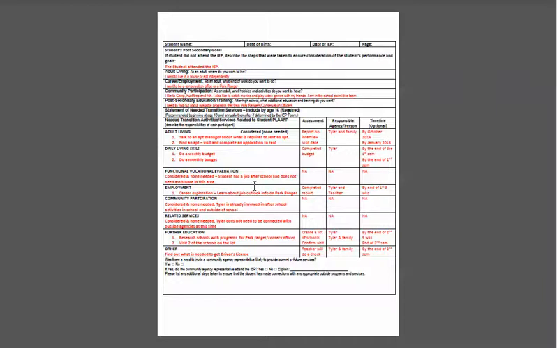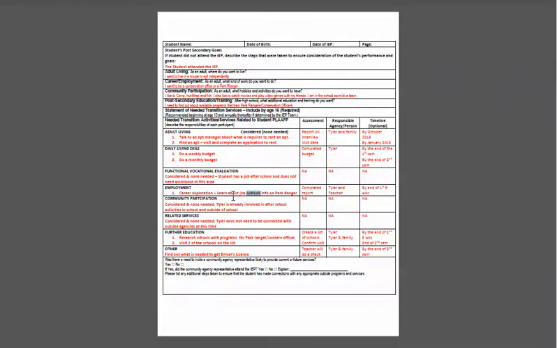So remember I said, if you look at one of these areas and you don't think you need to do any transition activities to help the student, you need to write considered and none needed. And then tell me why you don't think any are needed in this area. Then you can just put not applicable, not applicable, not applicable.